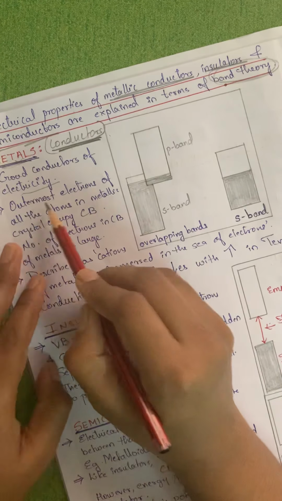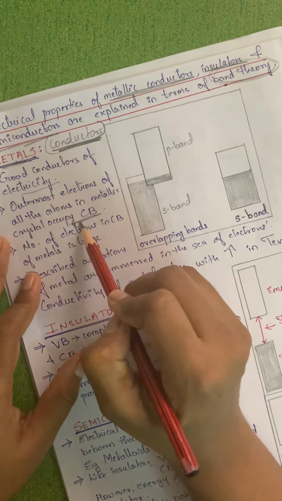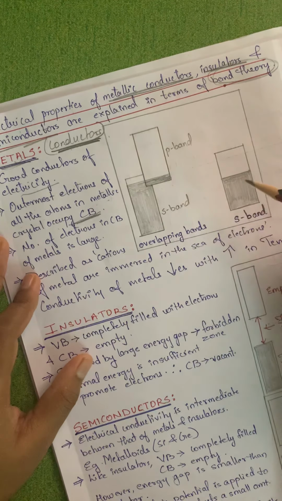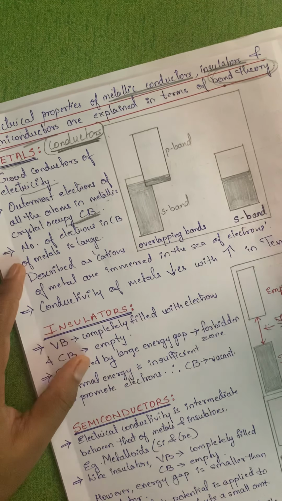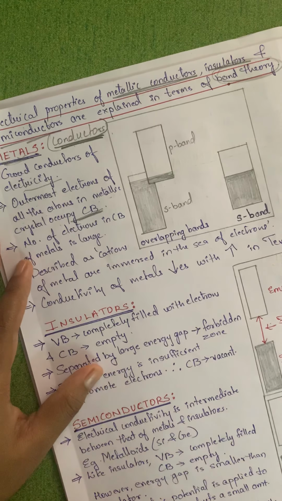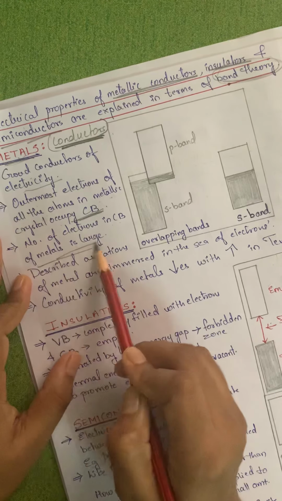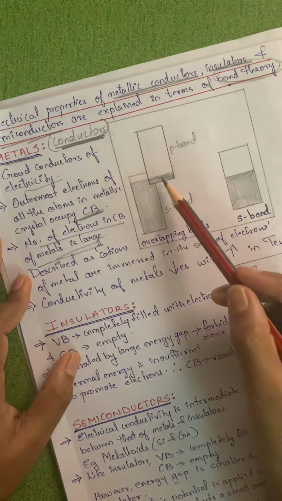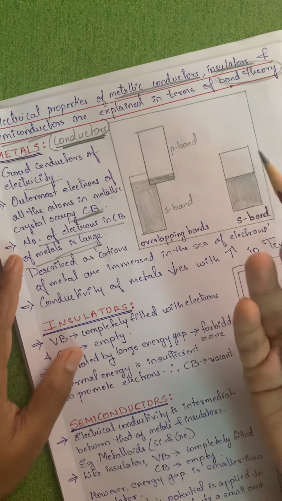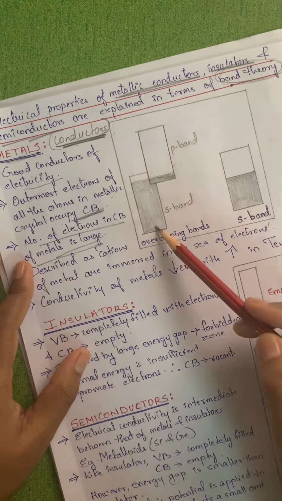Now the outermost electrons of all the atoms in a metallic crystal occupy the conduction band. That means whatever I have drawn over here is nothing but the conduction band. Now we can say that the number of electrons in the conduction band of a metal is large. As I told you before, if there are electrons in the conduction band, that itself says that electricity will be conducted by that particular substance.